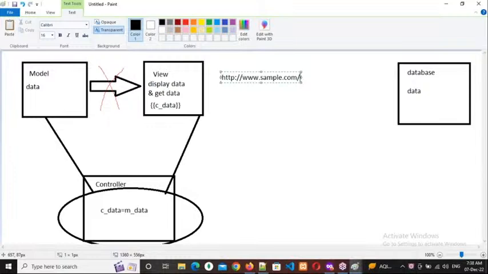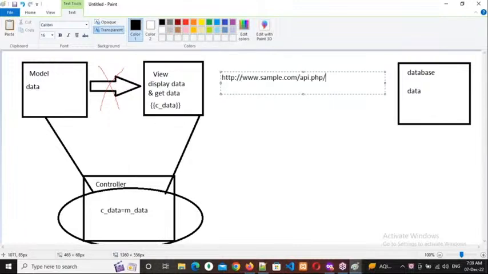For client-side programmers, that means Angular, React JS, Android, iOS developers, they will take one extra file. What is that? API.php. That means they will generate some REST APIs over there.